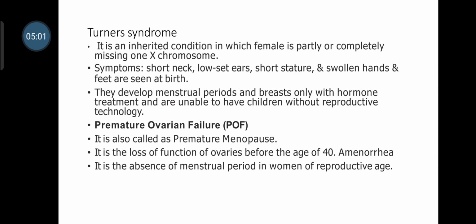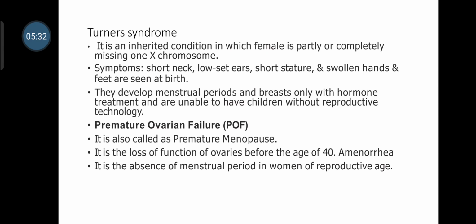Next is Turner syndrome. It is an inherited condition in which a female is partly or completely missing one X chromosome. The symptoms include short neck, low set ears, short stature, swollen hands and feet which are seen during birth. They develop menstrual periods and breasts only with the hormone treatment and are unable to have children without reproductive technology.